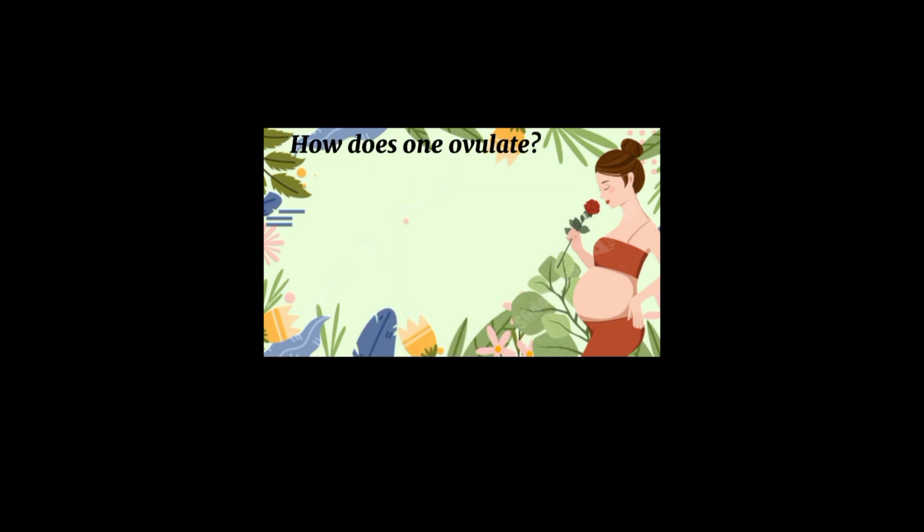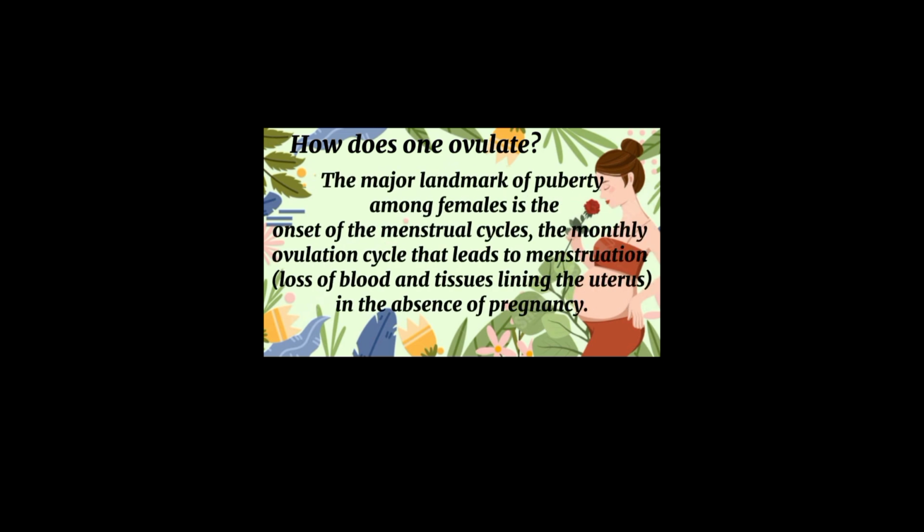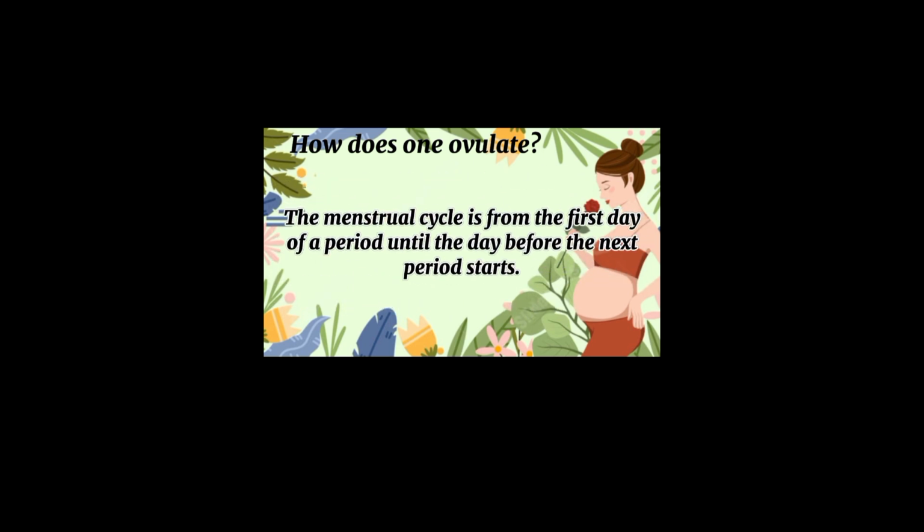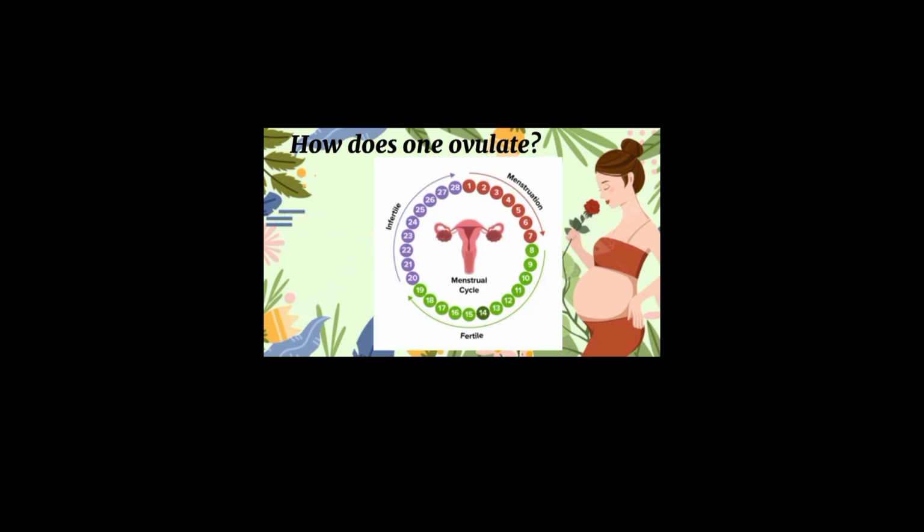How does one ovulate? The major landmark of puberty among females is the onset of the menstrual cycle, the monthly ovulation cycle that leads to menstruation, loss of blood and tissues lining the uterus, in the absence of pregnancy. The menstrual cycle is from the first day of a period until the day before the next period starts. So ovulation is when a woman's body releases an egg from the ovaries, happening during the menstrual cycle, a monthly process. The cycle starts with the body preparing the uterus for a possible pregnancy.